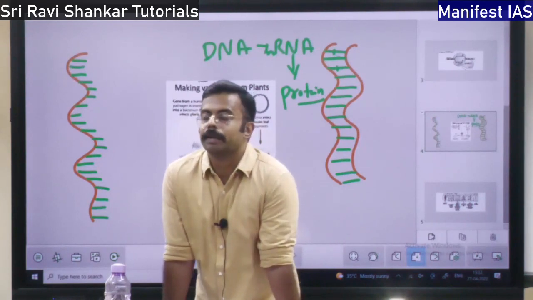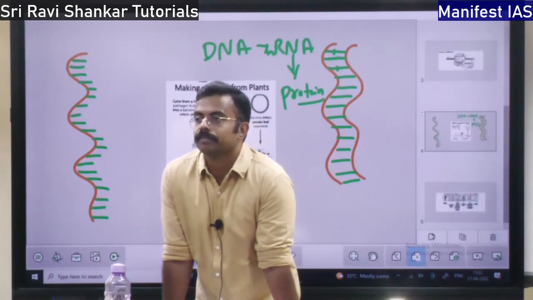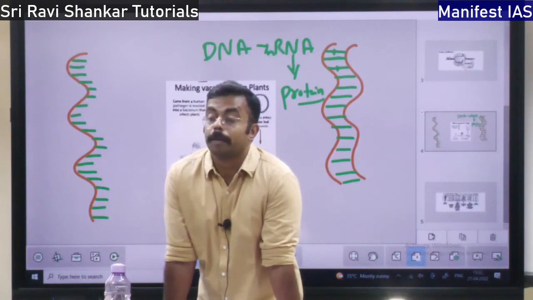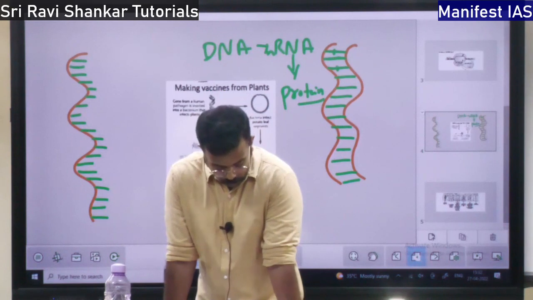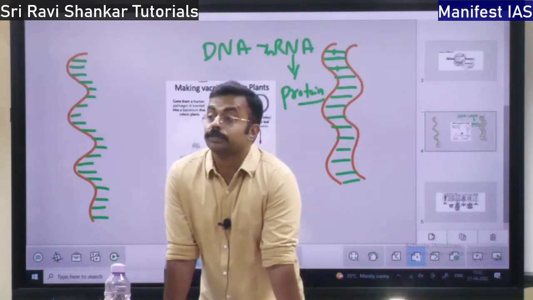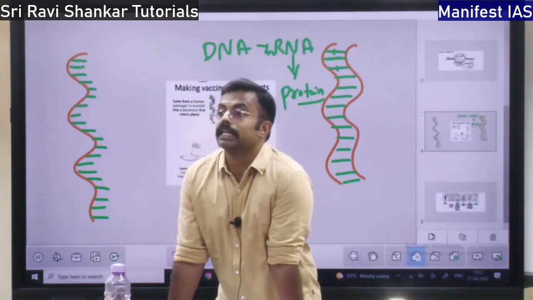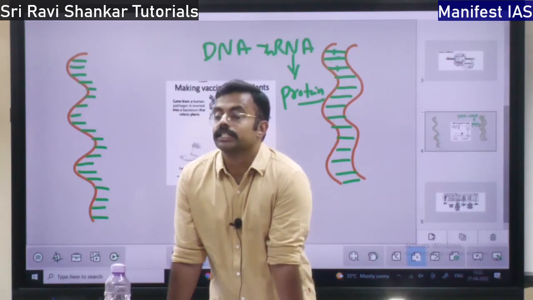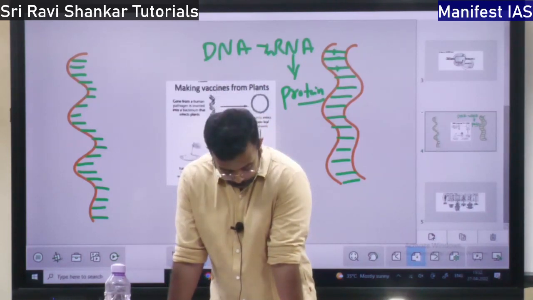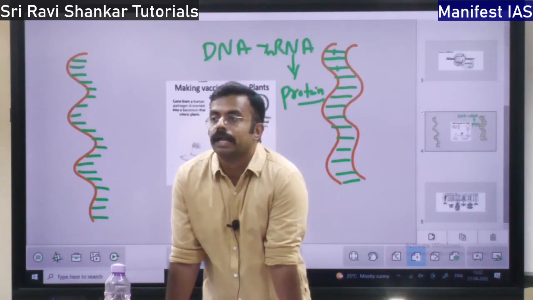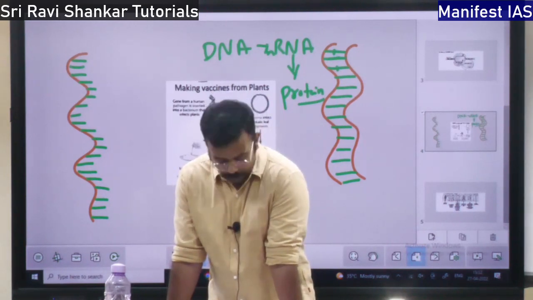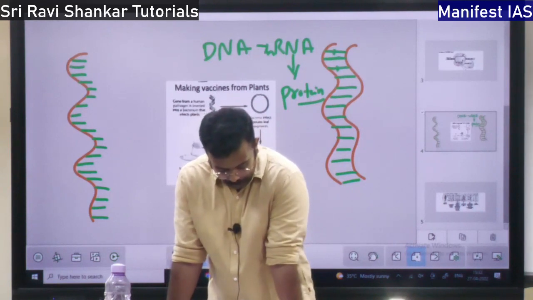This bill was recommended by the Sri Krishna committee. So this is about the DNA bill brought by the government of India in the year 2019.